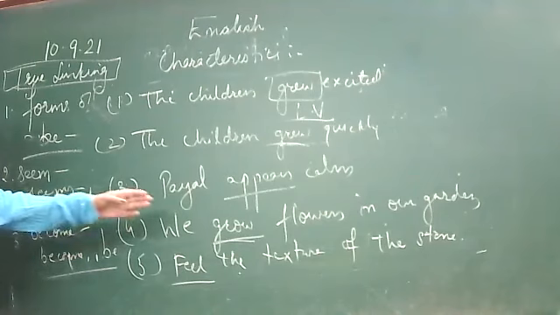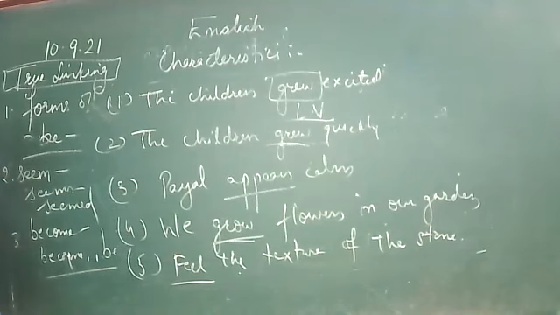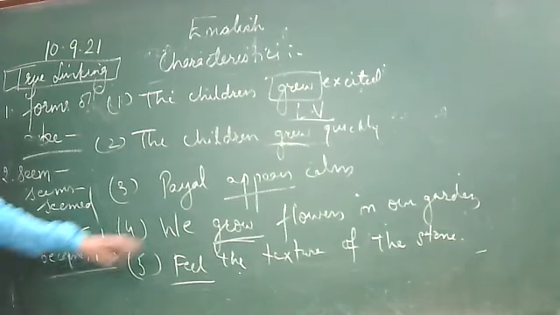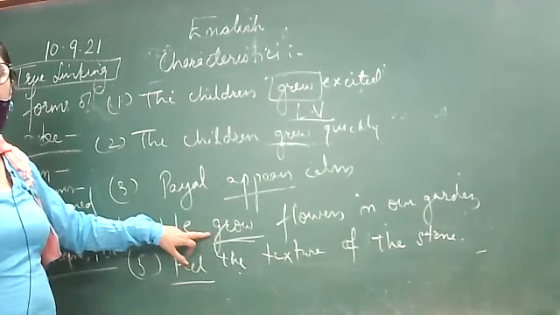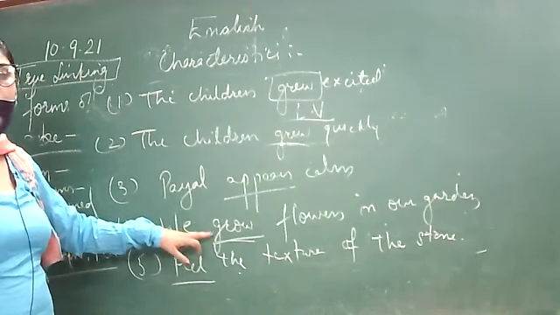Here, if we replace it with a true linking verb, it does not make sense. For example, we are flowers in our garden. We become flowers in our garden. It is not making any meaning. This verb is showing an action, not the state of being.